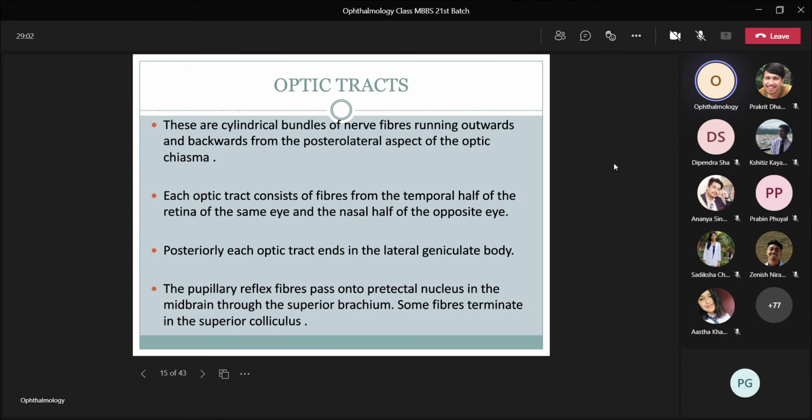Now the optic tracts. These are cylindrical bundles of optic nerve fibers running outward and backward from the posterolateral aspect of the optic chiasma. Each optic tract consists of fibers from the temporal half of the retina of the same eye and the nasal half of the opposite eye. Posteriorly, each optic tract ends in the lateral geniculate body. The pupillary fibers pass to the pretectal nucleus in the midbrain through the superior brachium, and some fibers end in the superior colliculus.